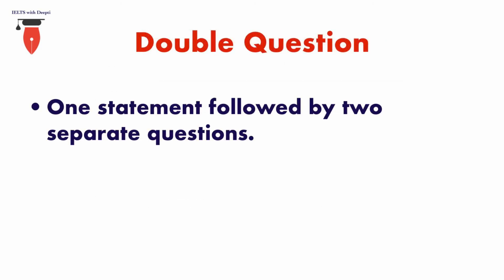Finally, we come to the last question type, which is the double question essay. This is, I think, the most unpredictable one because here we don't know what kind of questions are going to be asked. So there will be one statement, that is the prompt, which will be followed by two separate questions. Now both these questions will be based on the prompt that is given to you. Both the questions would revolve around the central idea of the prompt.